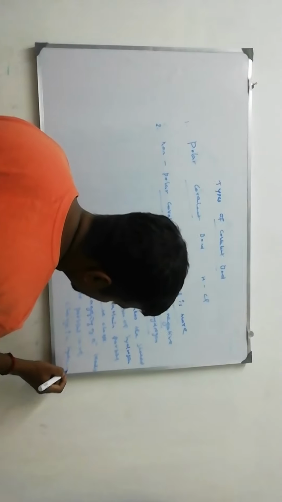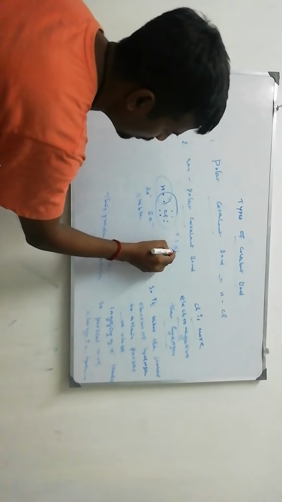Actually, two electrons are like this. Chlorine has 1, 2, 3, 4, 5, 6, 8 electrons. 2 electrons here, 8 electrons here. This is stable. One shared pair of electrons.